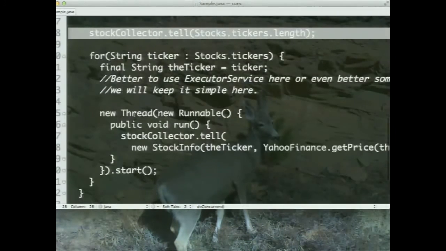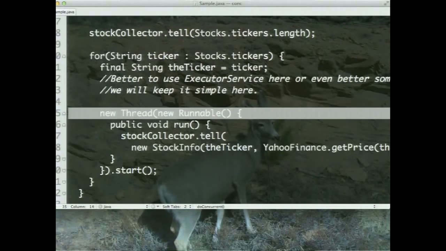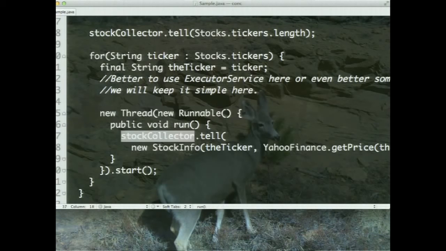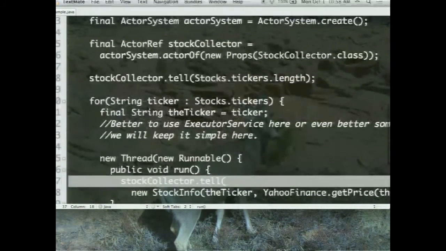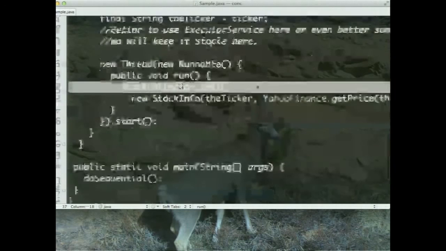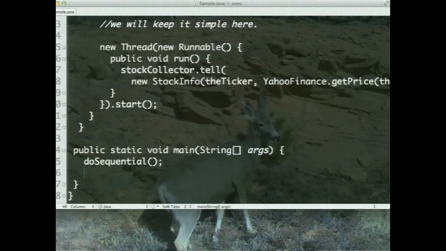Within the loop, I'm simply delegating this to a thread and saying, hey, you thread, go get the stock price from Yahoo. And when you come back, please go ahead and tell the collector the price you have so far. Notice we don't have any locks over here as well. Of course, I'm not able to connect to the internet, so I won't be able to show it to you here, but this code is on my website, you can try it.